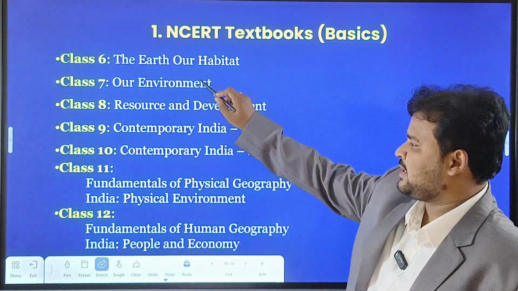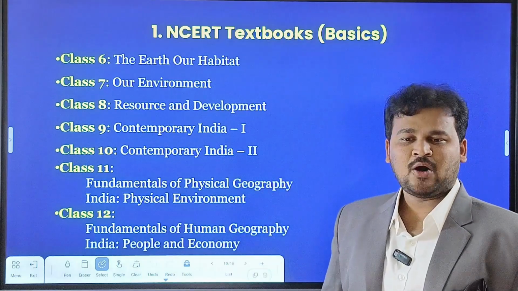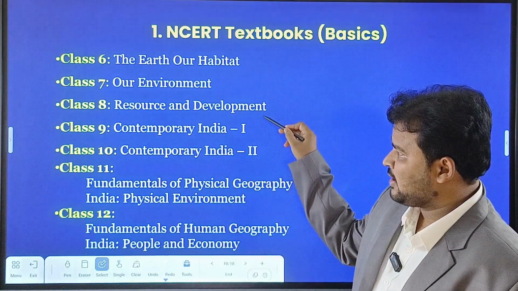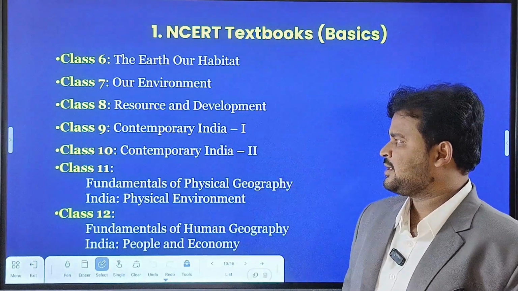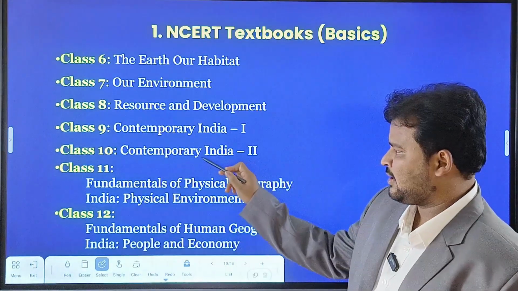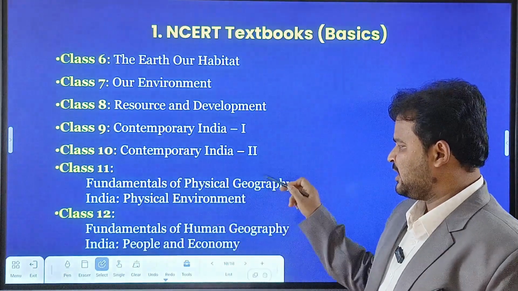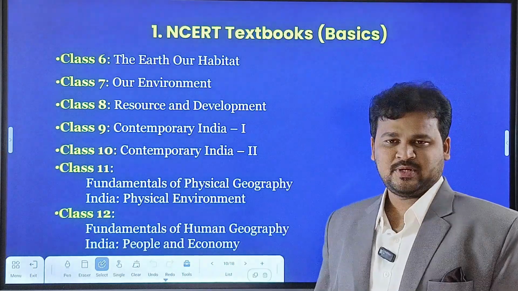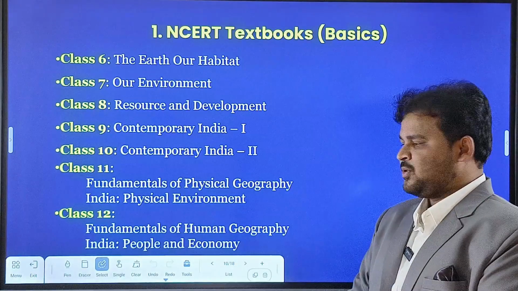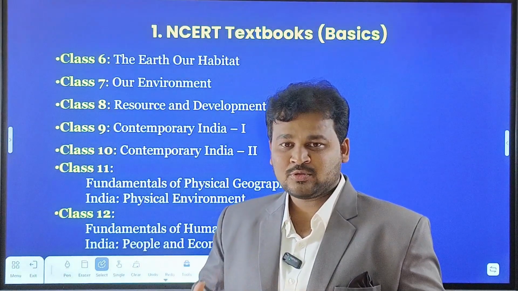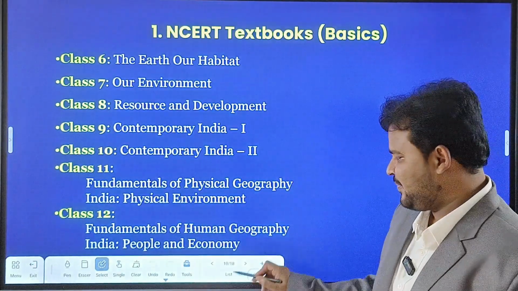So let us see. Class 6 is about the Earth, our habitat. Class 7 is about our environment. Class 8 is about resources and development. Class 9 is about Contemporary India 1. Class 10 is about Contemporary India 2. Class 11 covers Fundamentals of Physical Geography and India: Physical Environment. Class 12 covers Fundamentals of Human Geography and India: People and Economy. So these are the basic books that you must read. Don't neglect them.